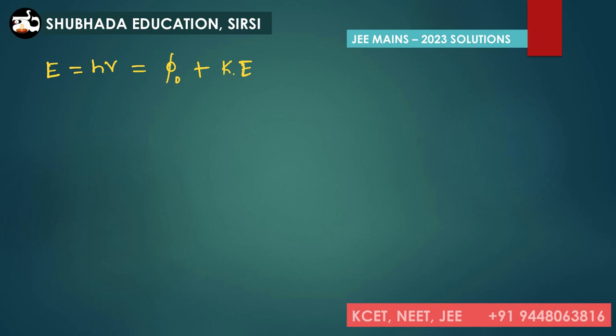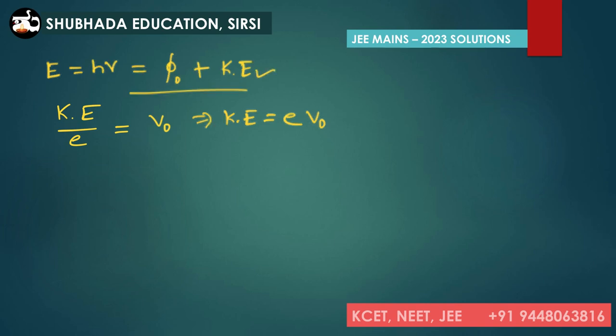As the first statement is related to the stopping potential, we can replace kinetic energy per charge with the potential V naught. So kinetic energy can be written as charge e into stopping potential V naught. Now Einstein's photoelectric equation becomes h nu is equal to phi naught plus e into V naught.